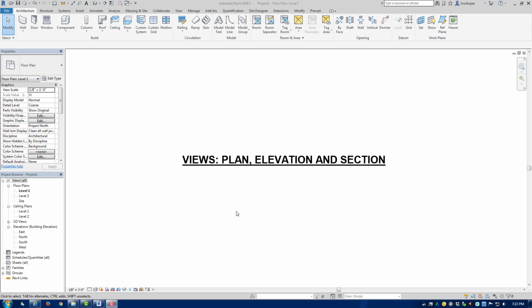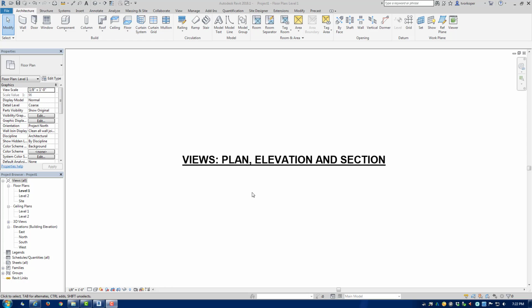Views, Plan, Elevation, and Sections. In this video, we'll take a look at how to create new views. Even though Revit, by default, comes with 2 floor plans and 4 elevations, there are many instances where you'll need to create more plan views, more elevation views, and section views to display your model.